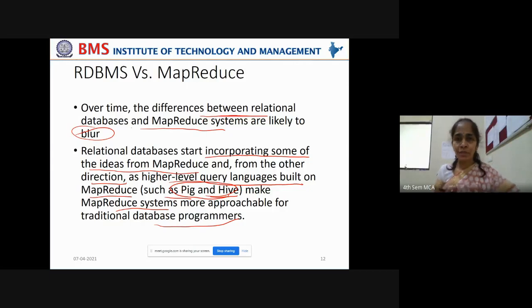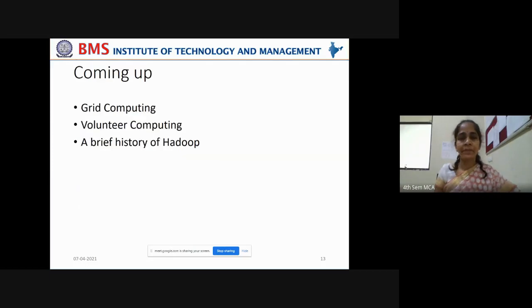MapReduce is providing the same tools to give them an experience that they are still working with traditional RDBMS. Overall, the gap between RDBMS and MapReduce has narrowed down eventually as time went on and as new technologies came into the picture.